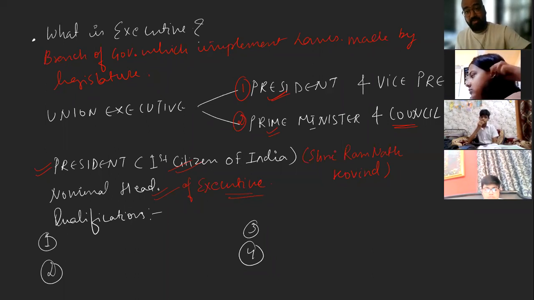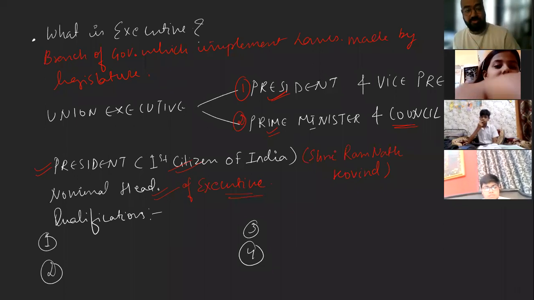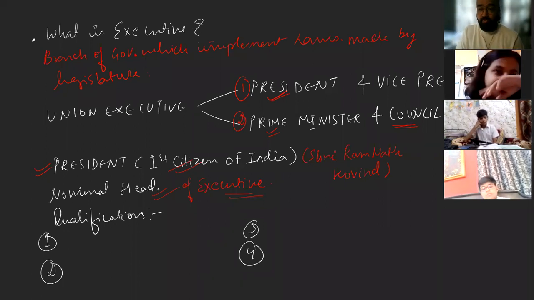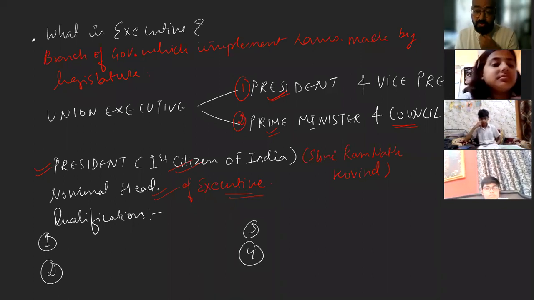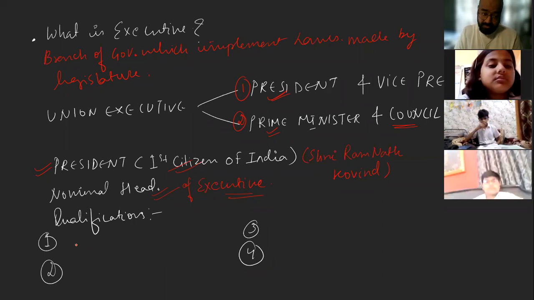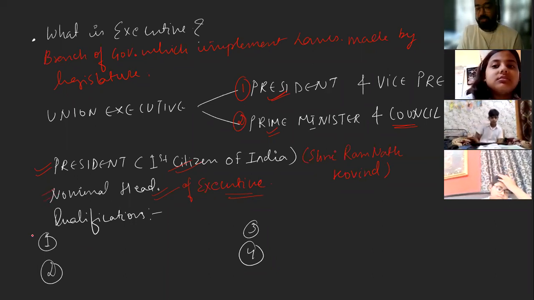The president has returned it to make some changes, and if they return the bill back to the president without any changes, then the president is bound to sign the bill and make it a law. So in this whole process, the president is working according to whom? Exactly, the Prime Minister and the Council of Ministers. This is the reason why he is the nominal head.